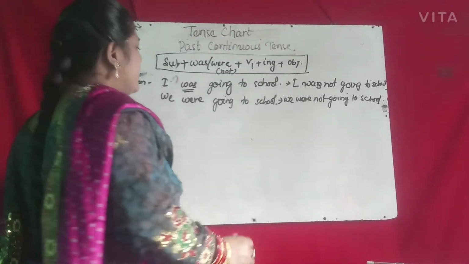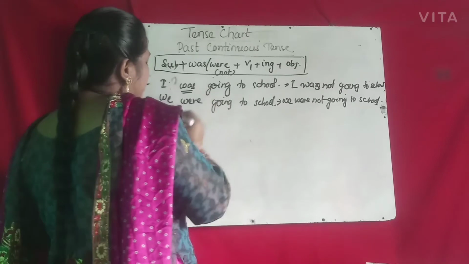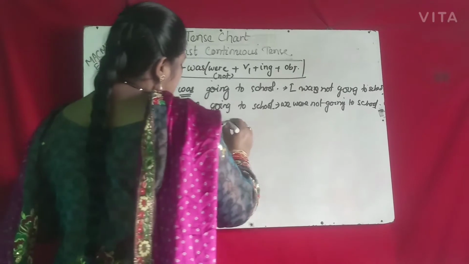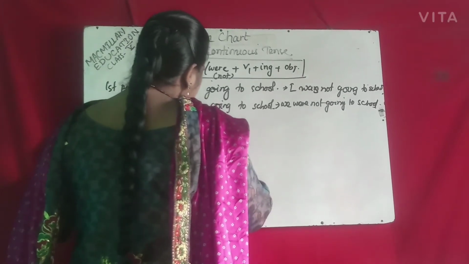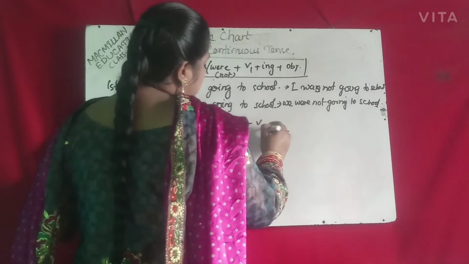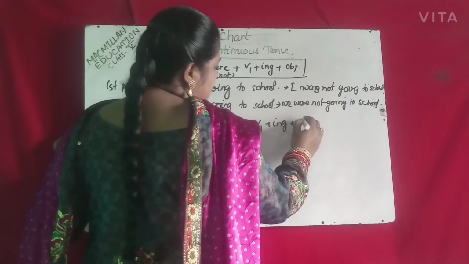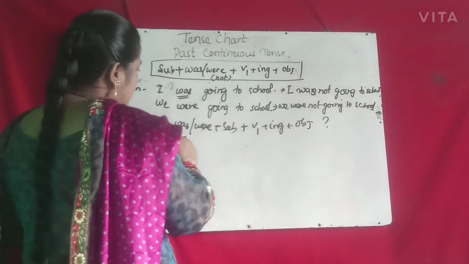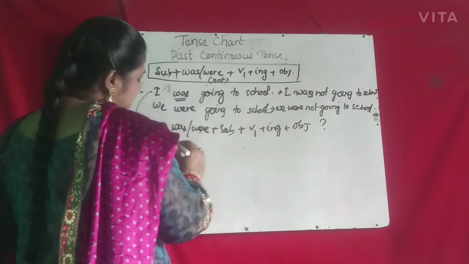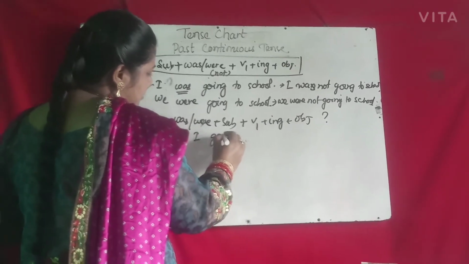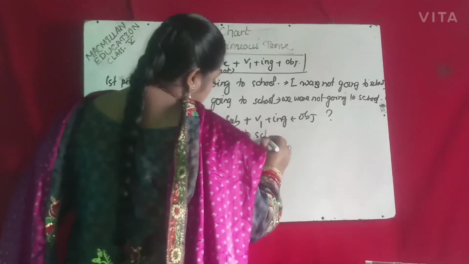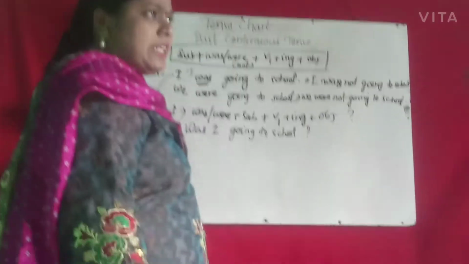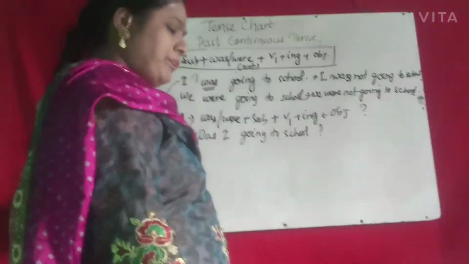For an interrogative sentence, the formula is was or were plus subject plus V1 plus ing plus object, question mark. Suppose you change it into an interrogative sentence: was I going to school? You must not forget to put a question mark while writing an interrogative sentence, otherwise it will be completely wrong.